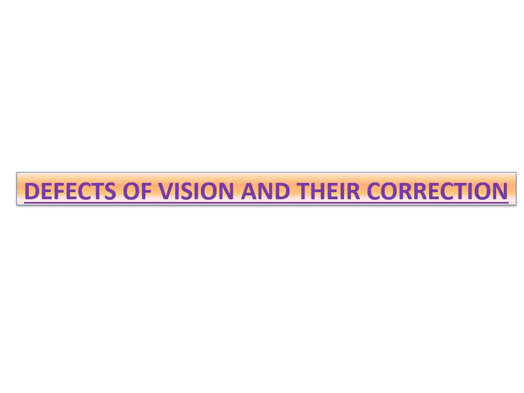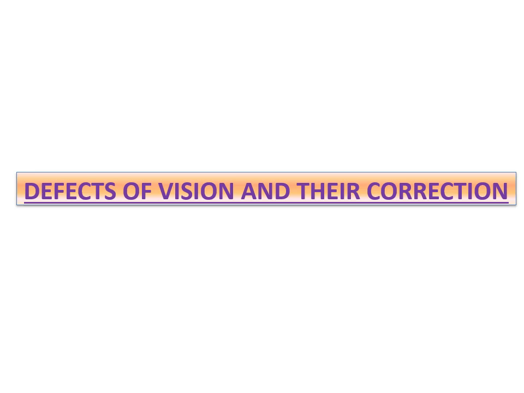So children, let us understand what is vision. The ability to see is called vision, and we can call it eyesight also. Sometimes a person cannot focus the image of an object on the retina properly, because, as already discussed in the first part, the retina acts like a screen. In such cases, the vision of a person becomes blurred and he cannot see nearby or distant objects clearly. So the person is said to have a defect of vision. The defects of vision are also known as the defects of the eye.